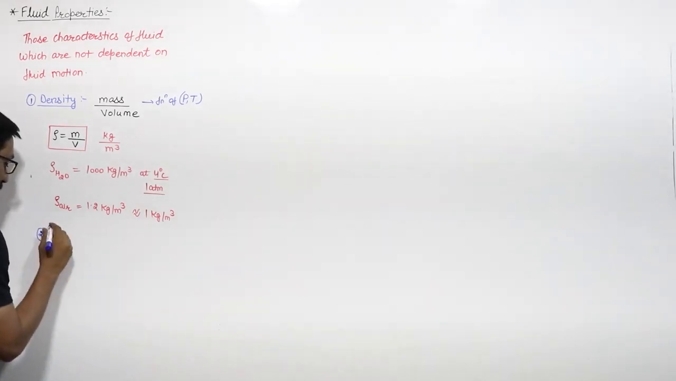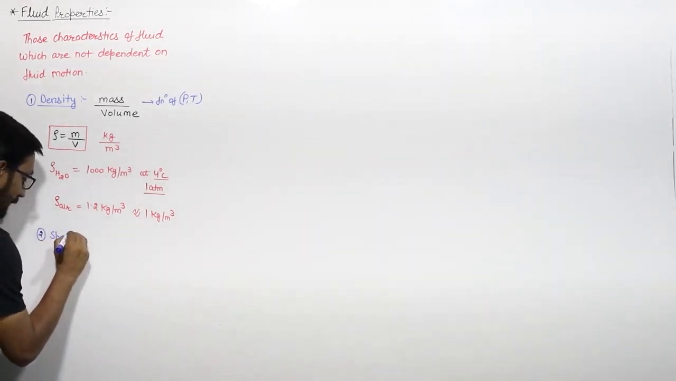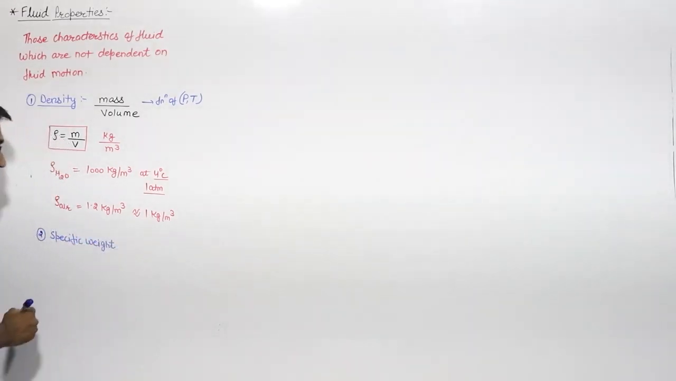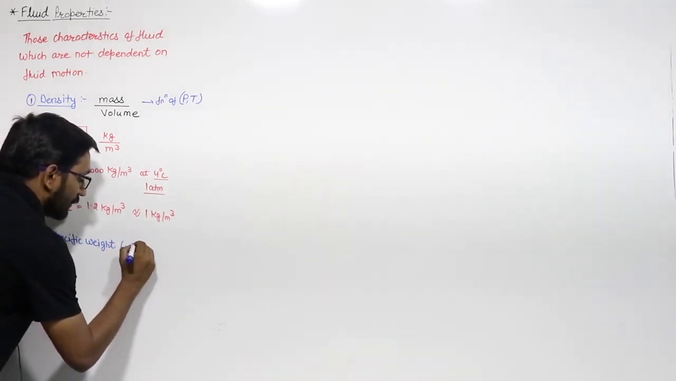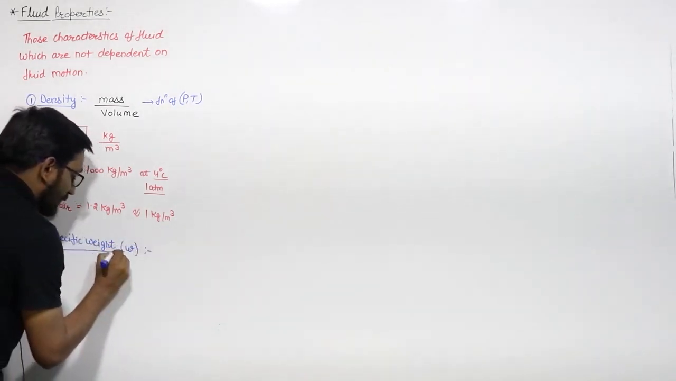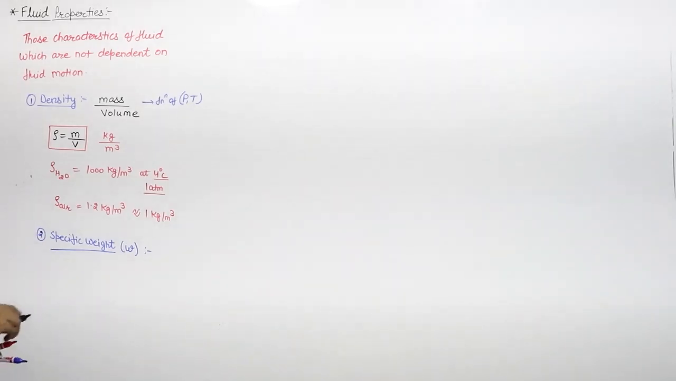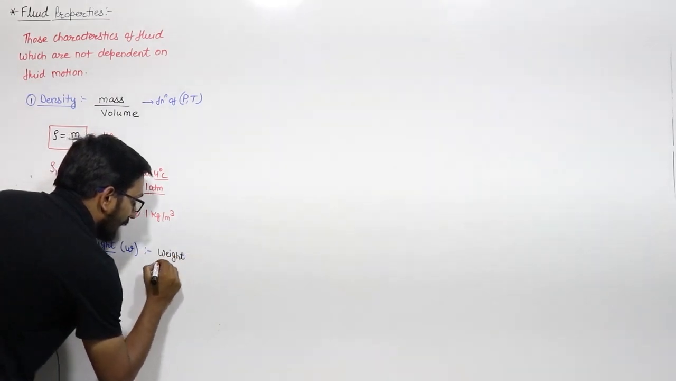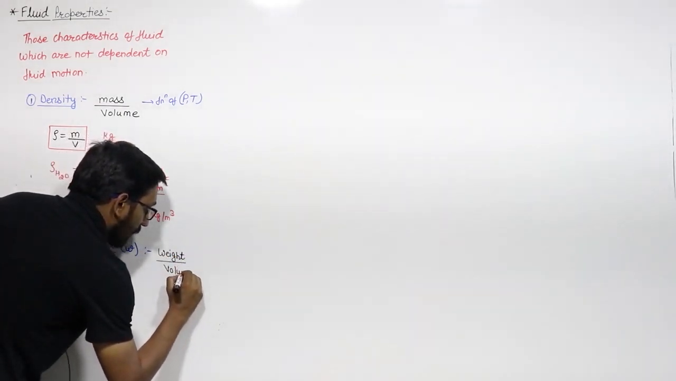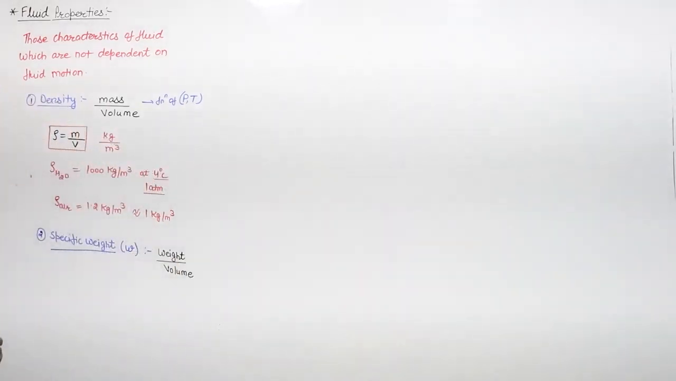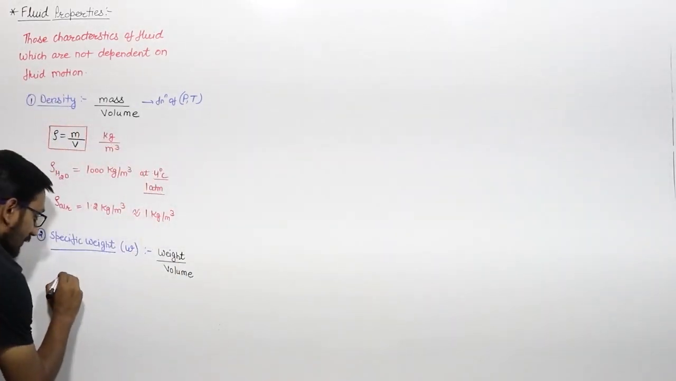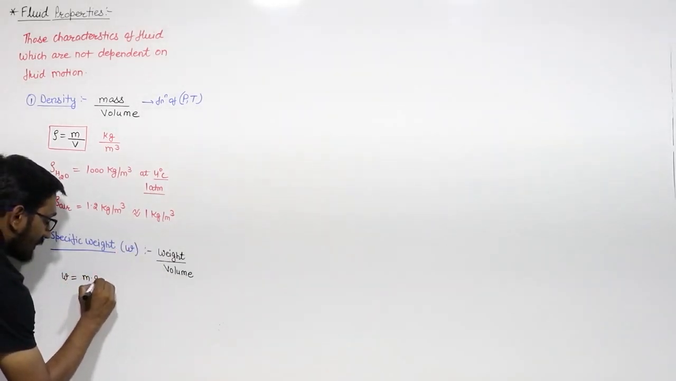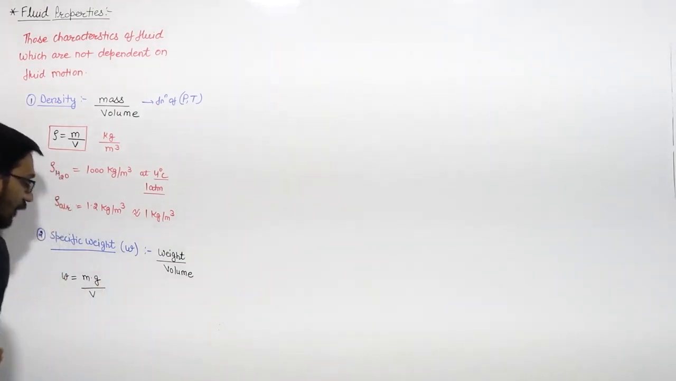The second property of the fluid is the specific weight. We represent specific weight with the letter small w. This is not omega, this is small w. The specific weight is the ratio of weight per unit volume. So I can write that the specific weight w is equal to weight, which is mass into acceleration due to gravity, upon volume.